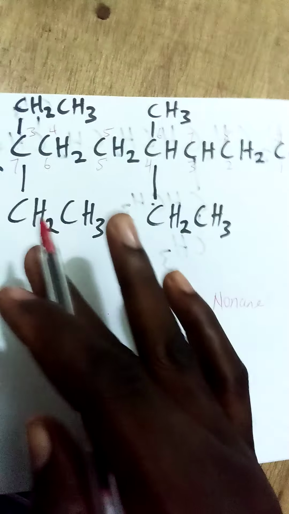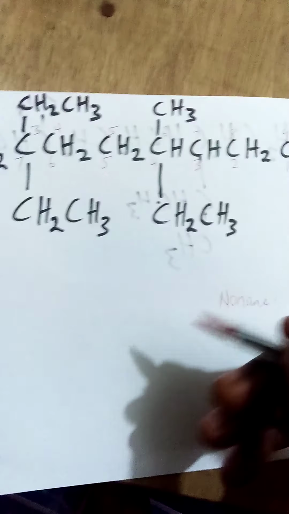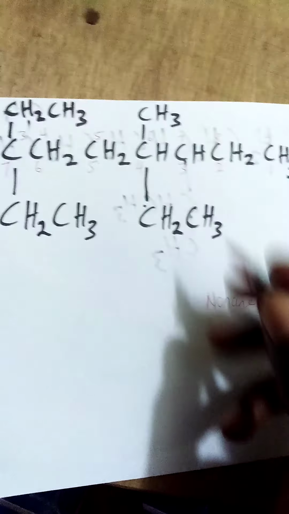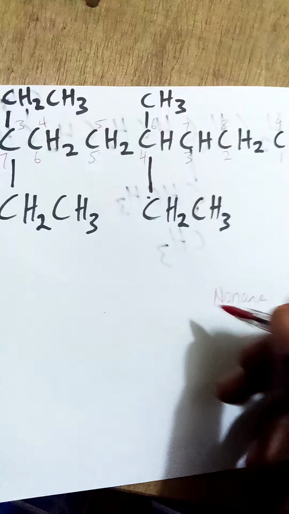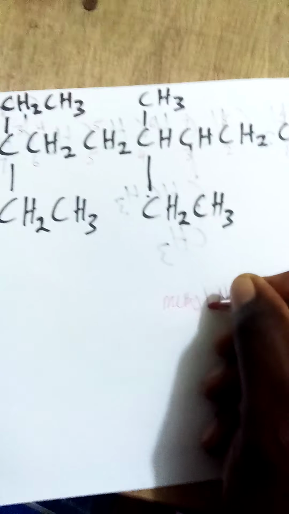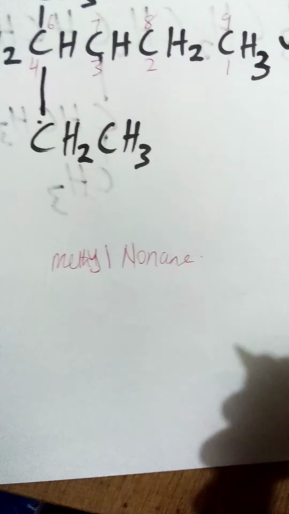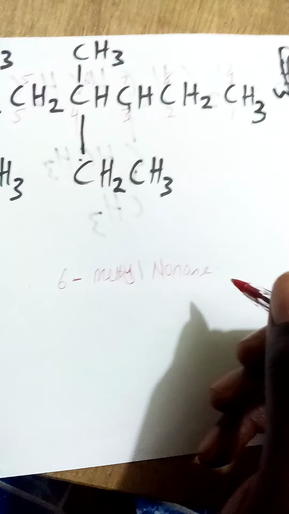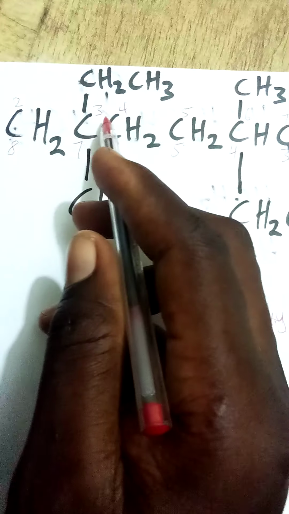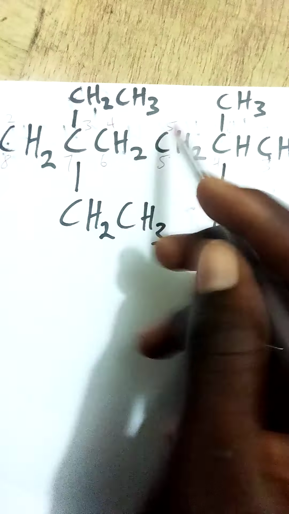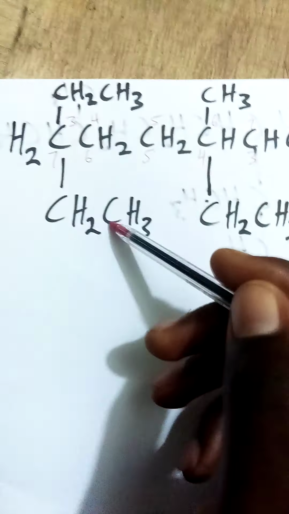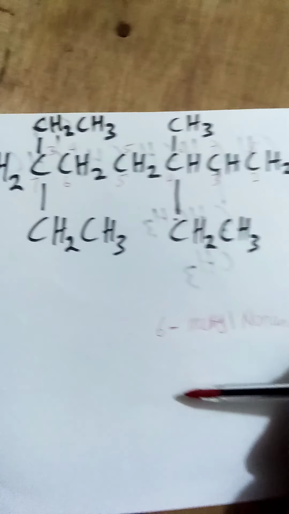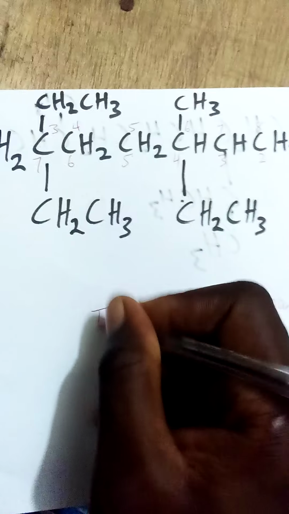They have a low calibration. So if you're going to take 3 and 6, then you're going to put methyl here. We're going to put our methyl here. Methyl, which carbon? 6. 6-methyl. You understand me? Now we're taking 3. How many ethyls are we having? You have 1, 2, 3. You have 3 ethyls, so you're going to say triethyl.